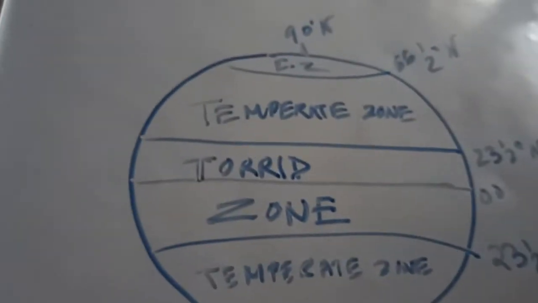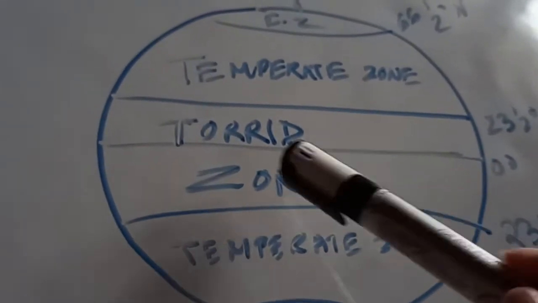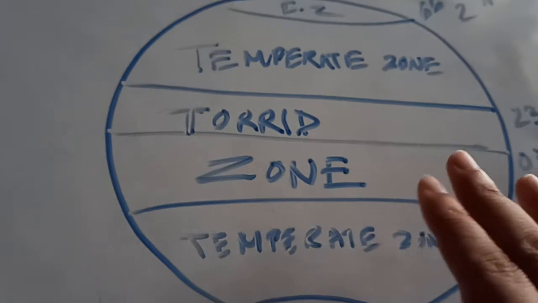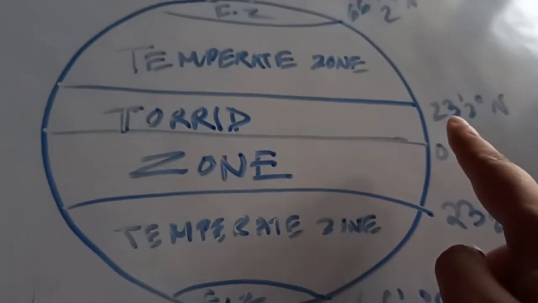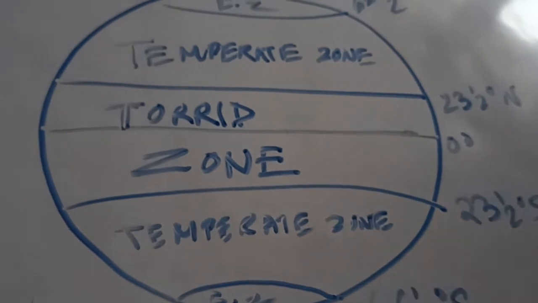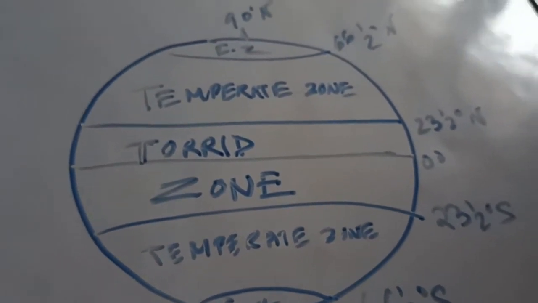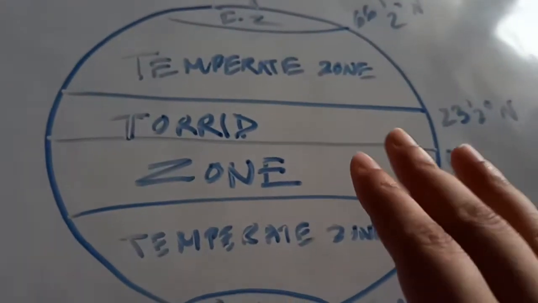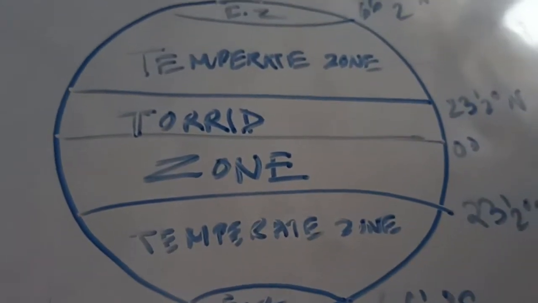I will start today first with the torrid zone. Where does the torrid zone lie? The torrid zone covers the latitudes 0 degree, 23.5 degree north and 23.5 degree south. One of the important latitudes of the earth's surface falls in this torrid zone.